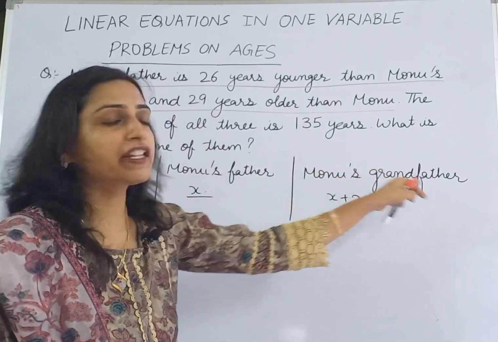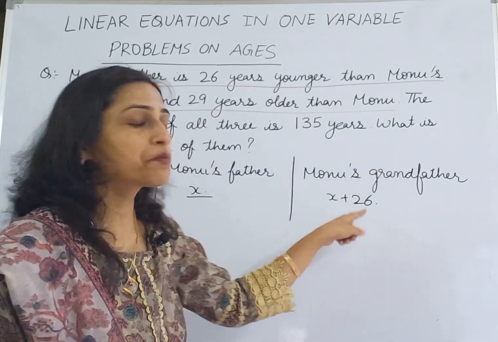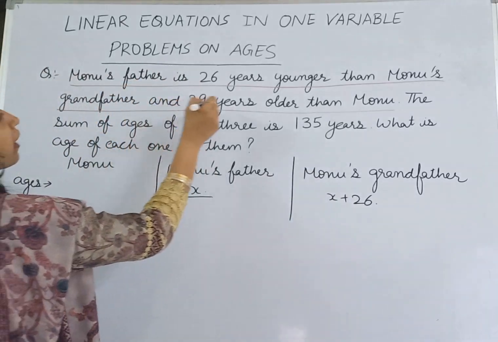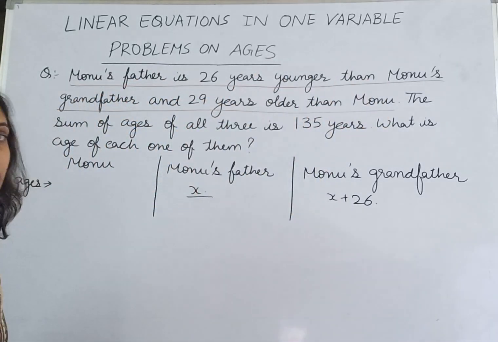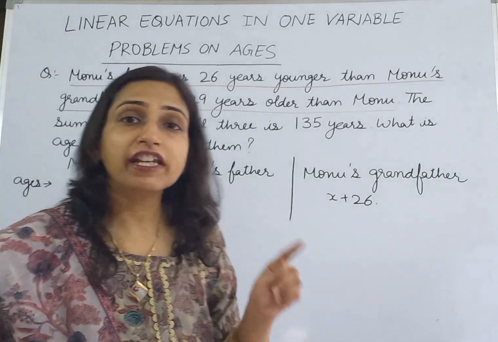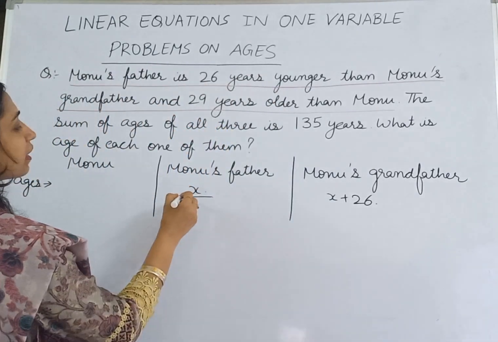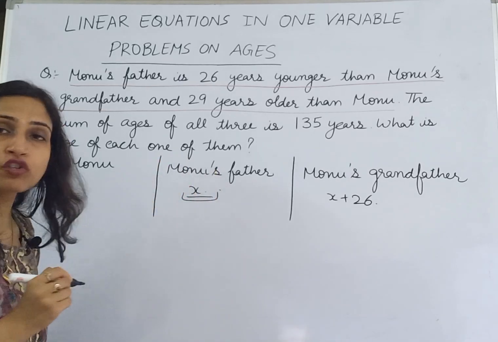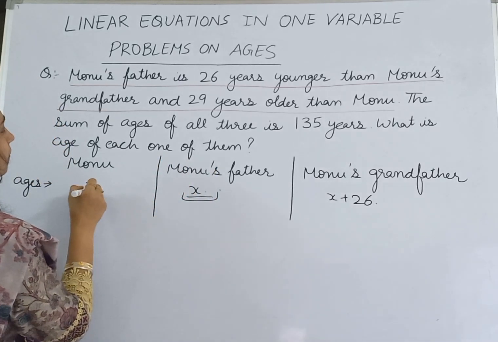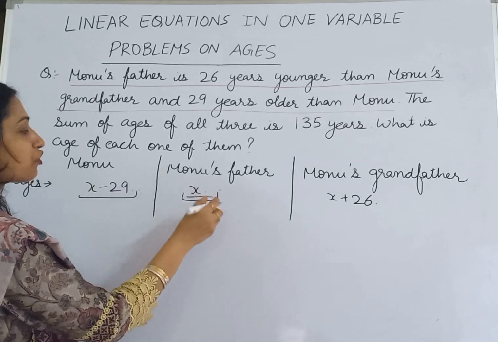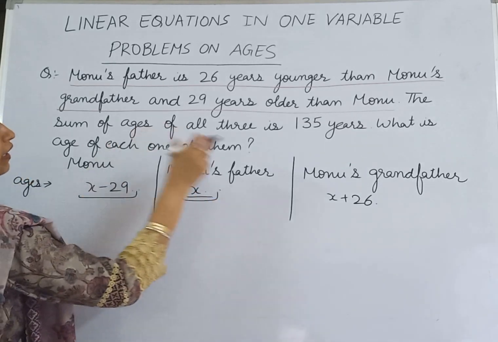So definitely the grandfather's age will be X plus 26. And the father is 29 years older than Monu. And if the father is X years old, then the age of Monu will be X minus 29, because the father is 29 years older than Monu.